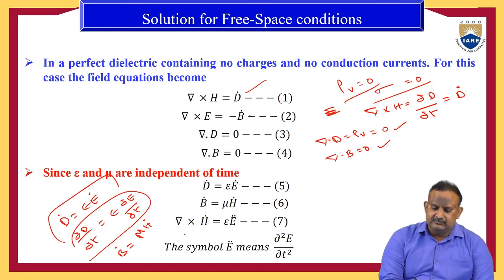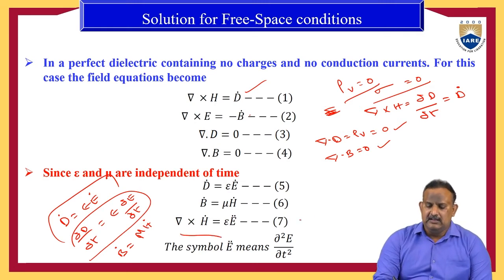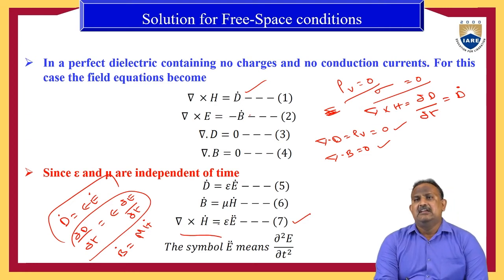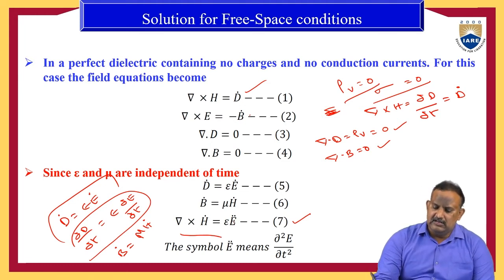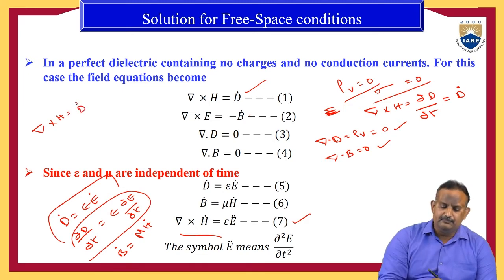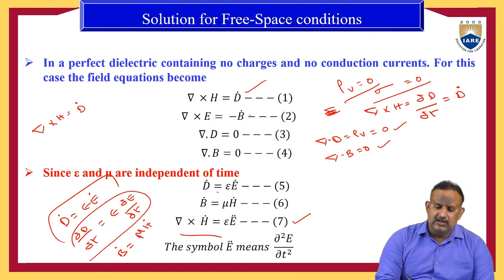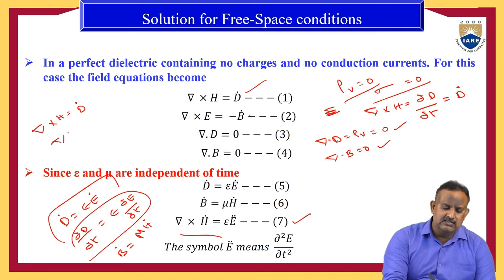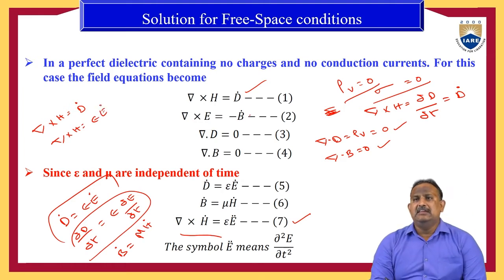Now, the first Maxwell equation: del cross H is equal to D dot. In place of D dot, if we substitute epsilon into E dot, del cross H is equal to epsilon E dot.